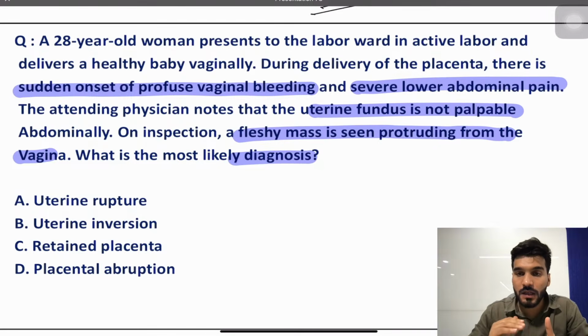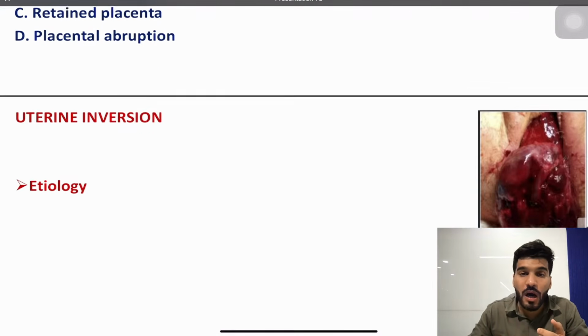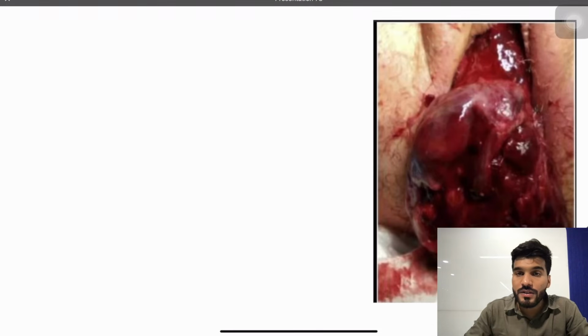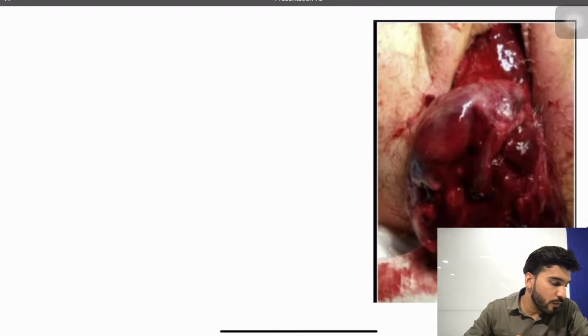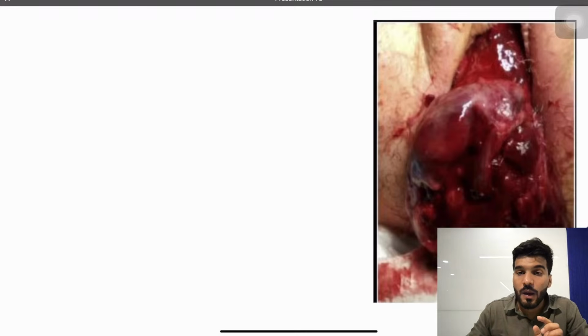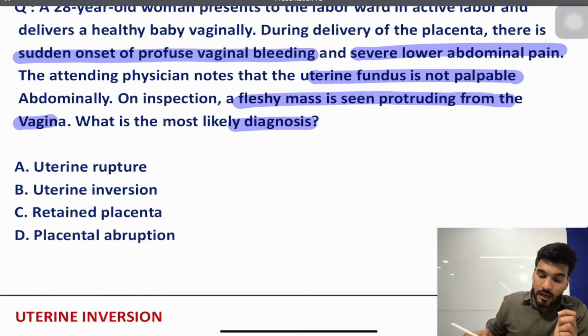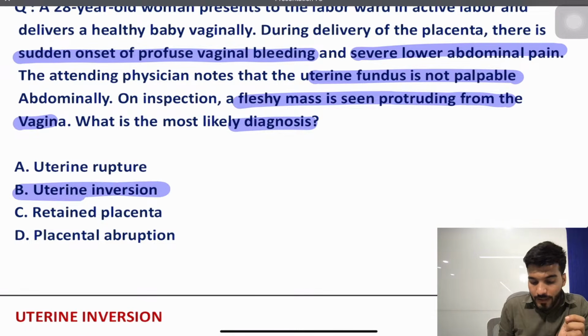Now if there is a cup-like depression on the fundus, that means something is missing there. What is missing? The uterus. And where has the uterus come? It is seen protruding outside. This is the classical picture. Now this picture is given, and what is your likely diagnosis? So it's a case of uterine inversion.